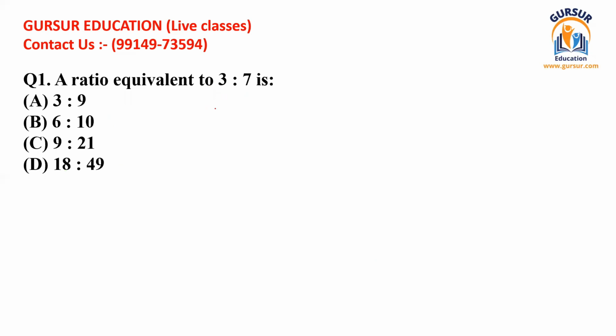Okay, so I'm going to tell you the condition for making 2 ratios equivalent is you must reduce both the ratios to lower terms, and after that you have to see whether they match or not. Okay, so the first is we have been given 3:7. We can write it here like 3 divided by 7. So we can not reduce it further.